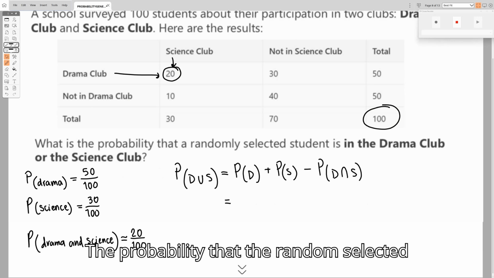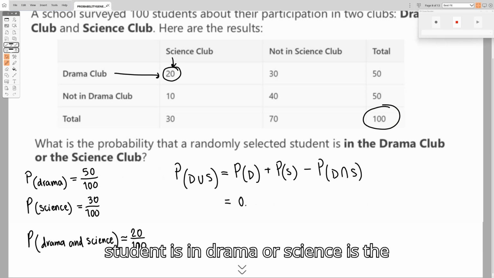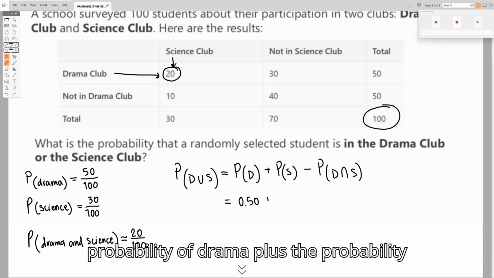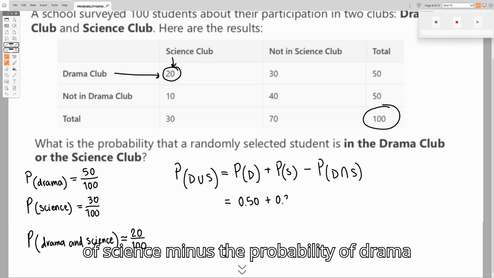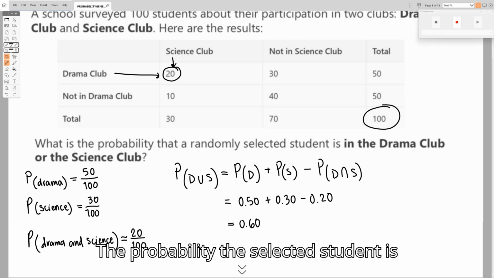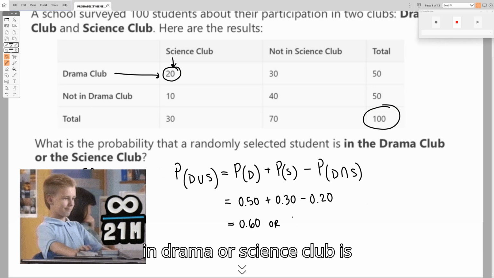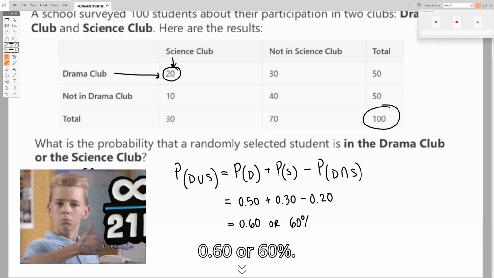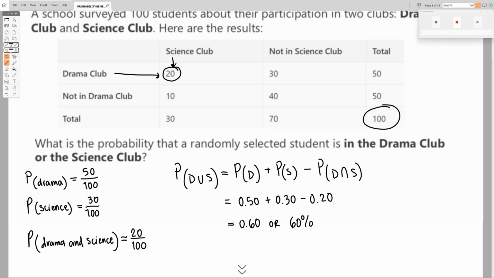The probability that the randomly selected student is in Drama or Science is the probability of Drama plus the probability of Science minus the probability of Drama and Science. The probability the selected student is in Drama or Science Club is 0.60, or 60%.